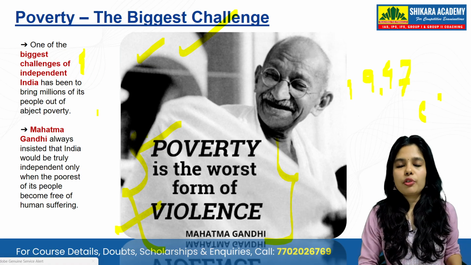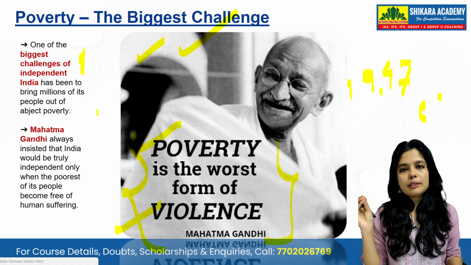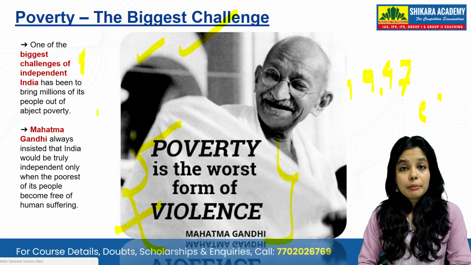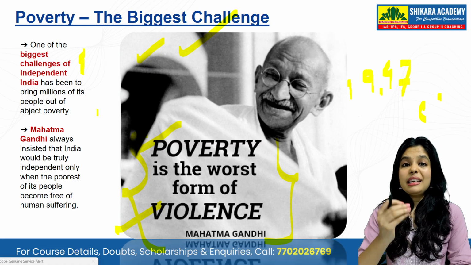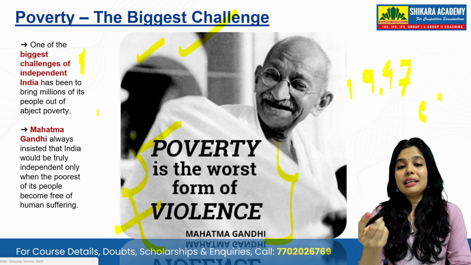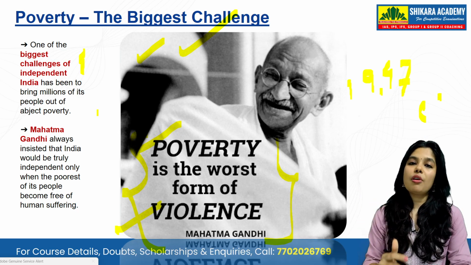Why is it the worst form of violence? See, if someone is poor, then that person becomes handicapped. And if a person becomes handicapped, then he or she becomes a liability to the society, a liability to the family. So in that case, it is the highest form of violence.